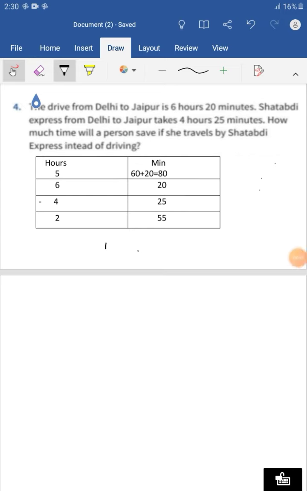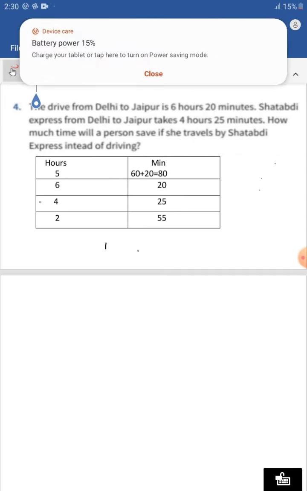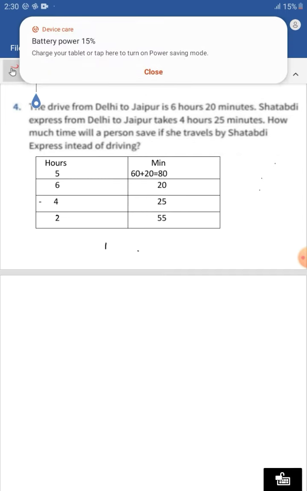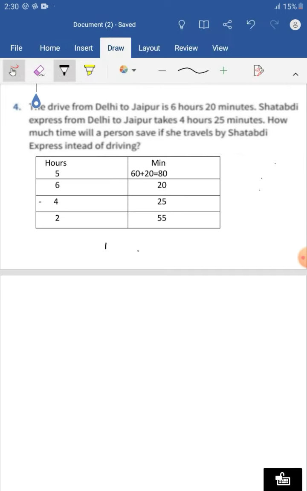The last question is the fourth one. The drive from Delhi to Jaipur is 6 hours 20 minutes. Shatabdi Express from Delhi to Jaipur takes 4 hours 25 minutes. How much time will a person save if she travels by Shatabdi Express instead of driving? So one person is driving from Delhi to Jaipur. The time it will take is 6 hours 20 minutes. But if we travel by Shatabdi Express, it will take only 4 hours 25 minutes.